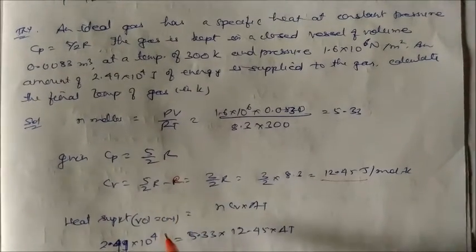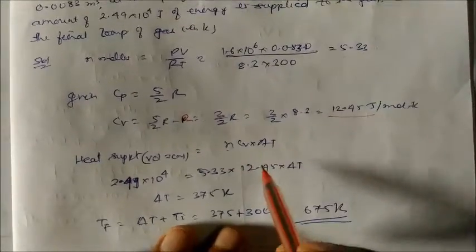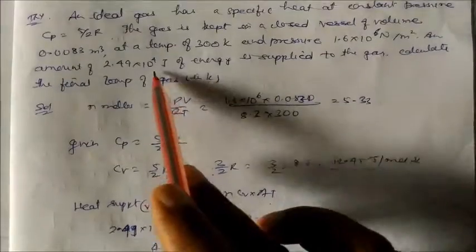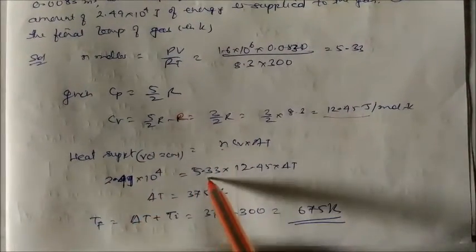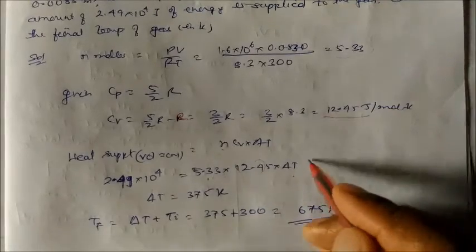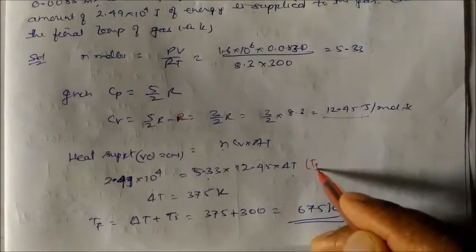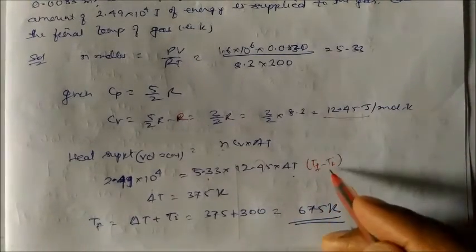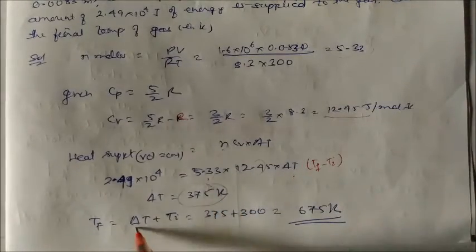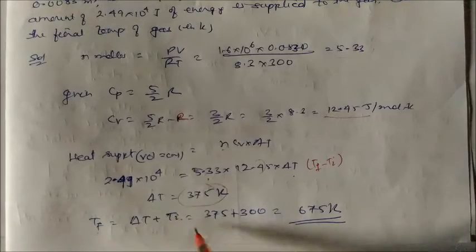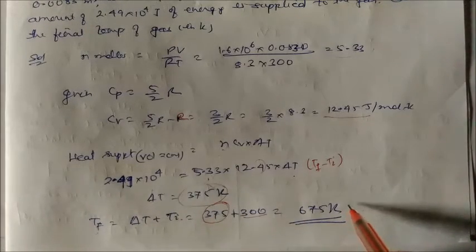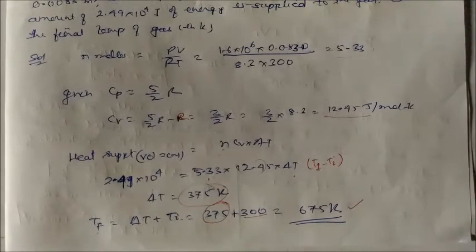So heat supplied is how much? nCv into delta T. This is the heat supply. You can see here in the question, heat supplied, n is given as 5.33, Cv is already given, and delta T. Delta T is nothing but T final minus T initial. So we know the T initial. So delta T is this much temperature. So T final will be delta T plus T initial. This is the total temperature. T final will be 675 Kelvin.